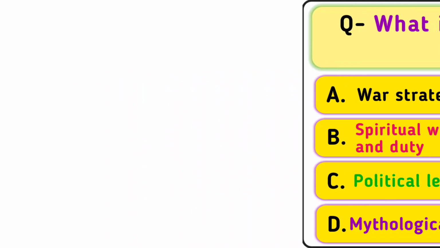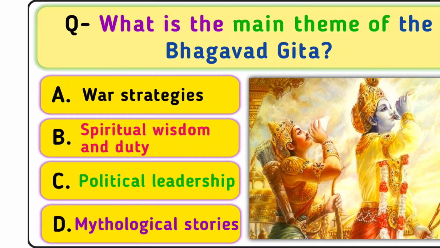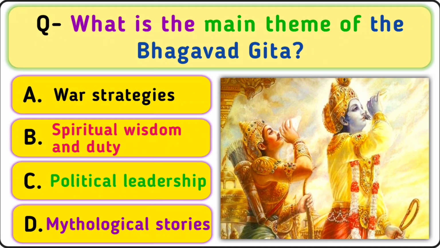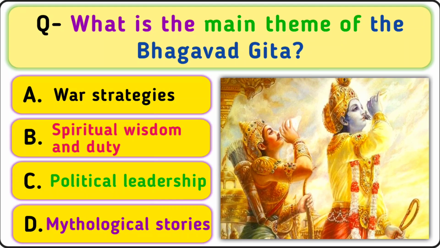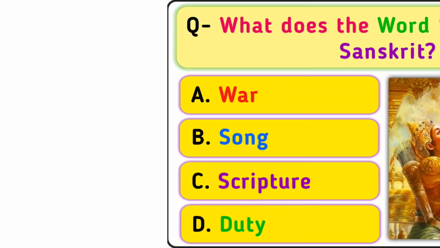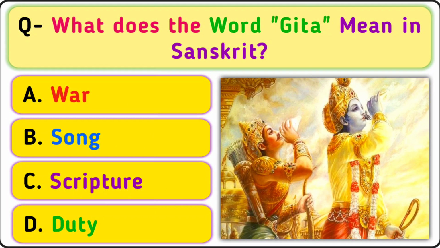Your next question is, what is the main theme of the Bhagavad Gita? A. War strategies, B. Spiritual wisdom and duty, C. Political leadership, D. Mythological stories. Your correct answer is option B. Spiritual wisdom and duty.